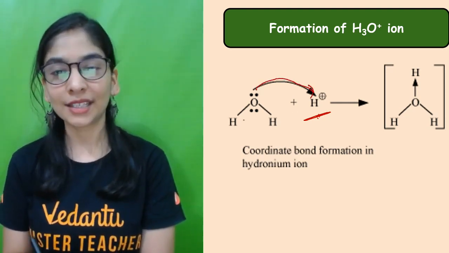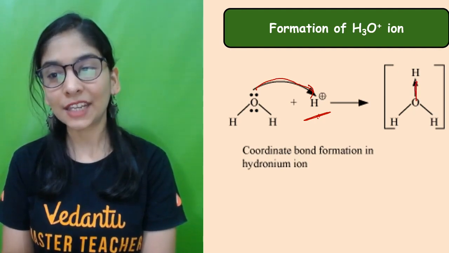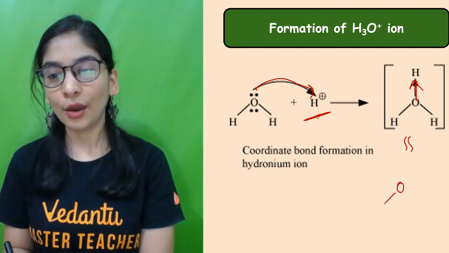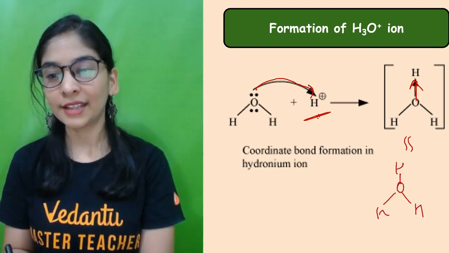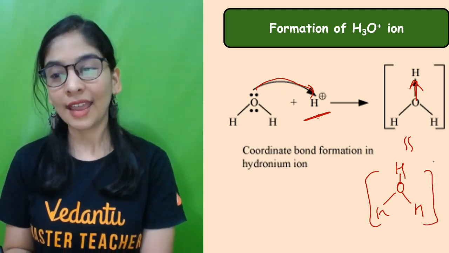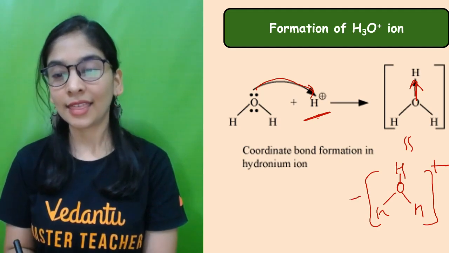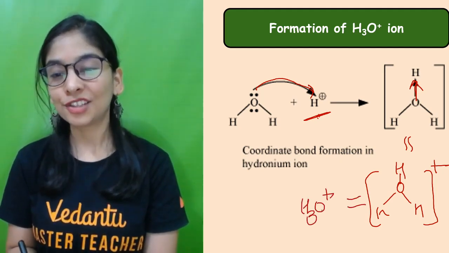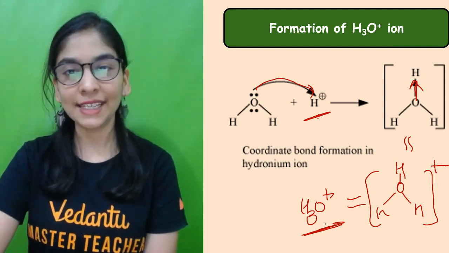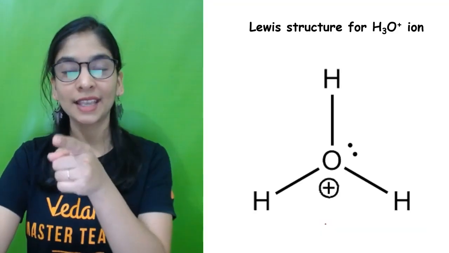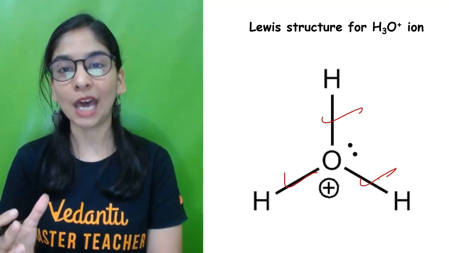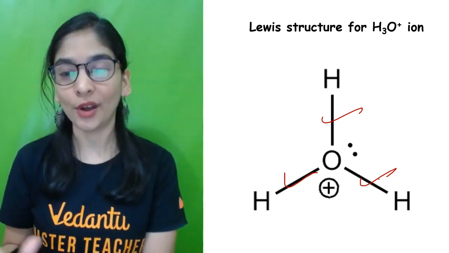Either you show it this way, making a dative bond from oxygen to hydrogen showing the transfer of electrons, or you can write OH, as this oxygen gave its electron to hydrogen, and you show the positive charge here. That means this is nothing but H3O positive, called the hydronium ion. Pretty much clear, right? And now I'll tell you how that happens. I told you all 3 bonds will become the same after making the entire bonds, and you can show the charge on oxygen.